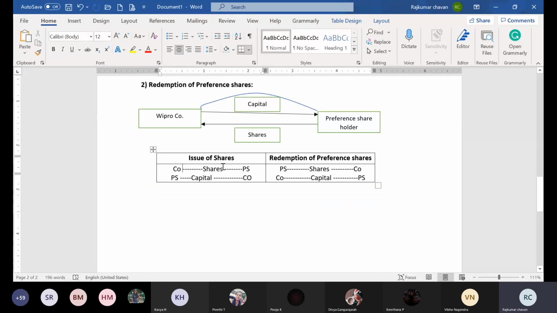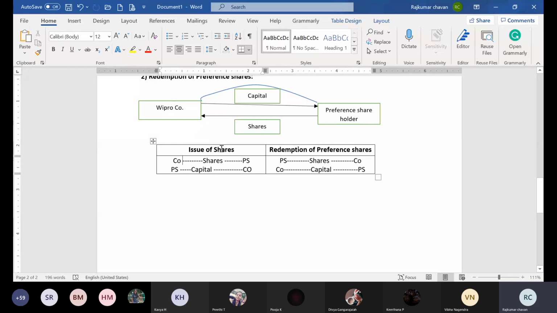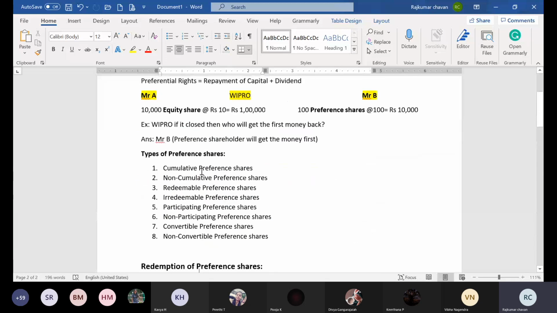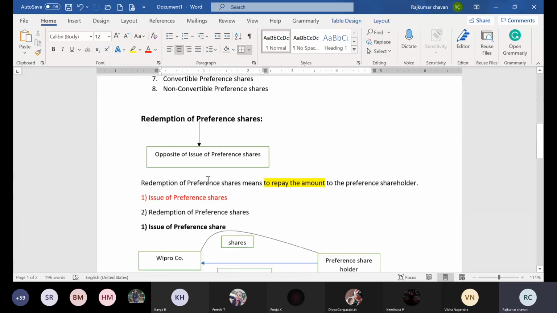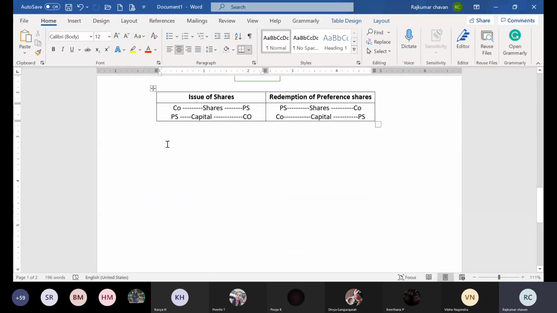I hope you got this concept very well: issue of shares and redemption of preference shares are different. Now I am going to give you some rules related to preference shares. Please understand them carefully, because those rules are very important for solving the problems.